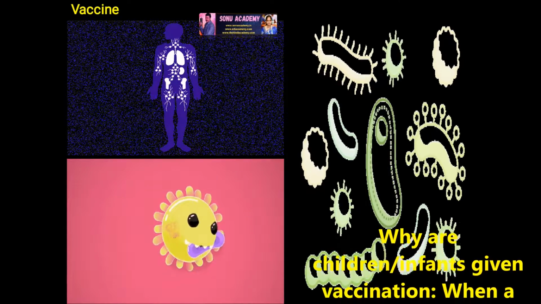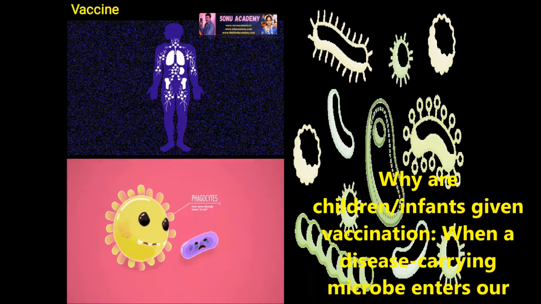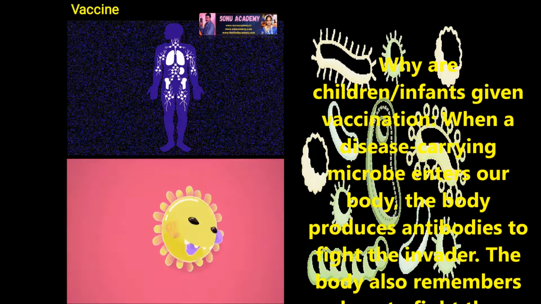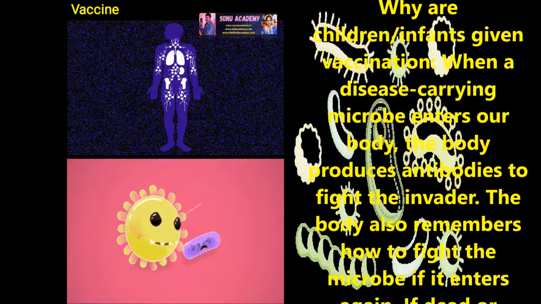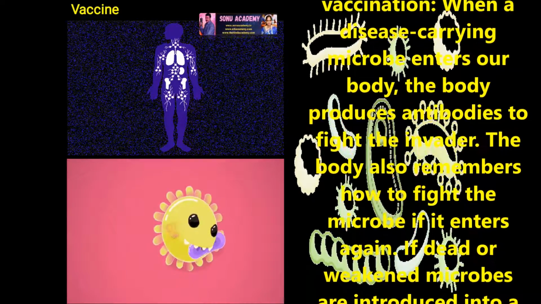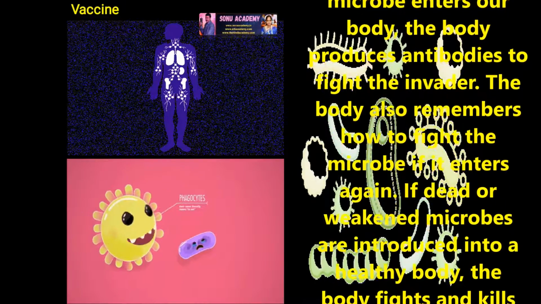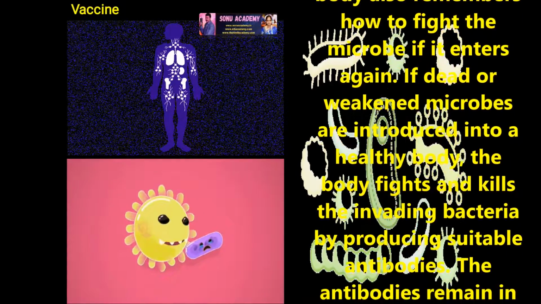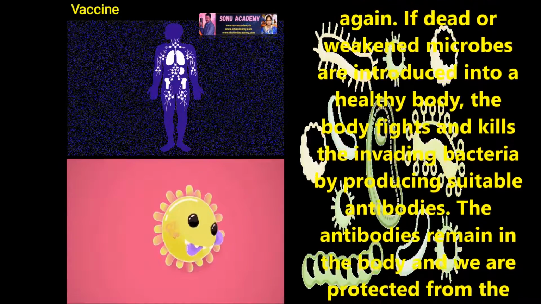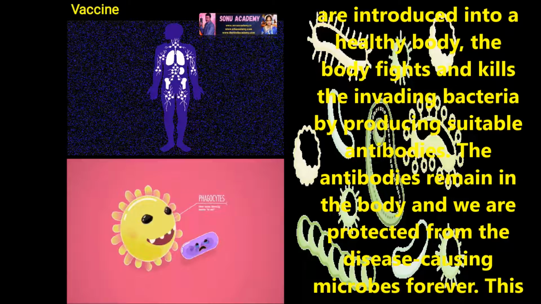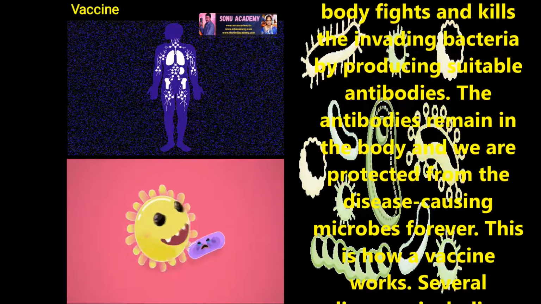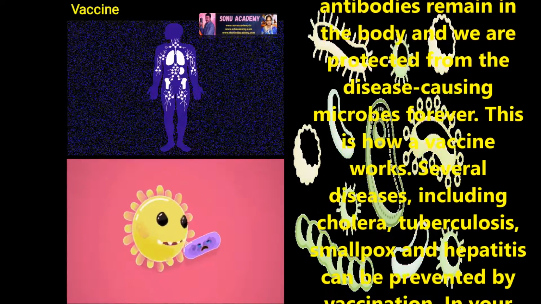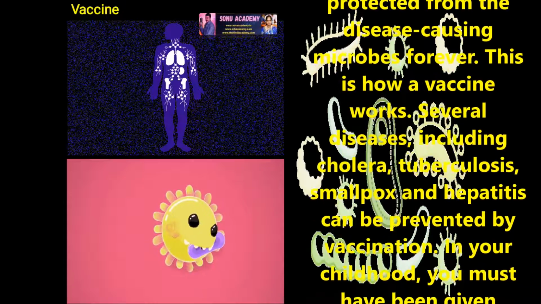Children, now let us discuss how to cure these diseases. Children, why are infants and children given vaccinations? Let us discuss. When a disease carrying microbe enters our body, the body produces antibodies to fight the invader. The body also remembers how to fight the microbe if it enters again. If dead or weakened microbes are introduced into a healthy body, the body fights and kills the invading bacteria by producing suitable antibodies. The antibodies remain in the body and we are protected from the disease causing microbes forever. This is how a vaccine works.